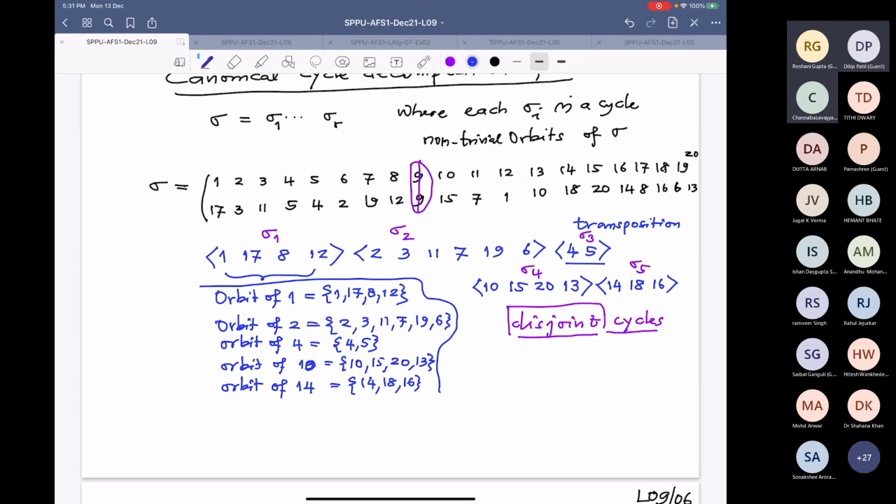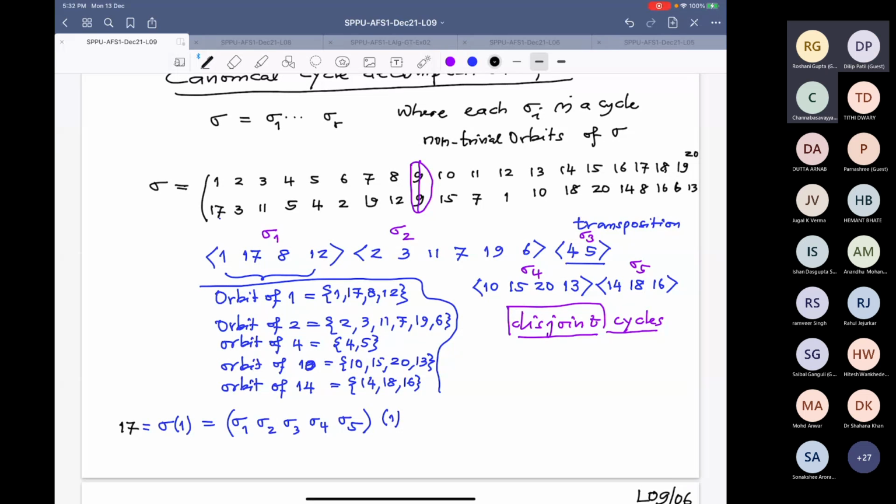So we got a decomposition of sigma like this. Sigma equal to sigma 1, sigma 2, sigma 3, sigma 4, and sigma 5. And remember, when you write this, we are taking the composition, and we are reading composition like composition of functions. So for example, I am just giving an example so that you don't make a mistake in computing in a different way. Sigma 1 of 1 is what? 17. So this answer I know is 17.